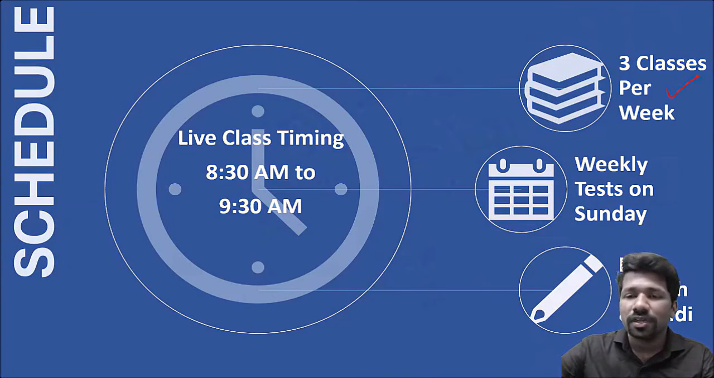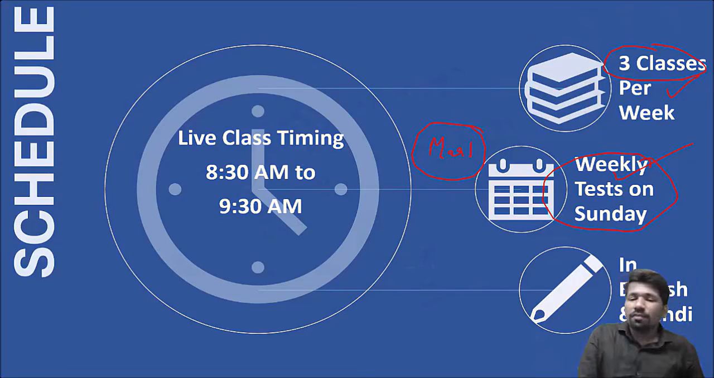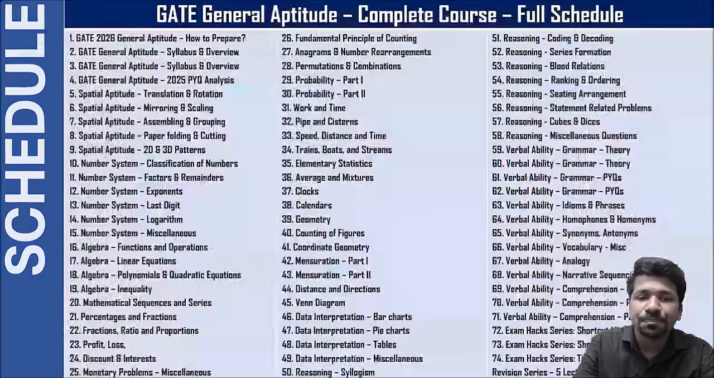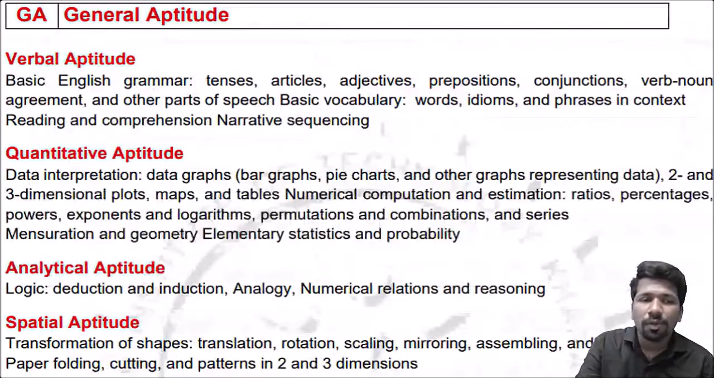Every week 3 classes only will be there. That is the plan, 3 classes per week. Remaining 3 days you can use for practice, and Sunday you will be having a weekly test also this time. Every week test on the topics we have discussed. Weekly test will start from March 1st only, because March 1st onwards only we will be starting topics. Till then we will be having introductory lectures, syllabus overview, etc. So let us start the syllabus overview part itself.